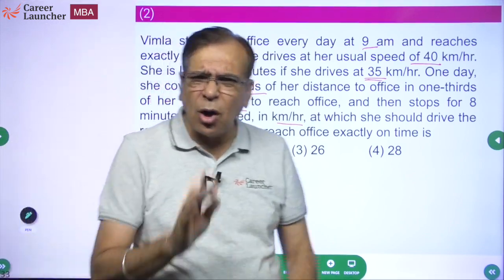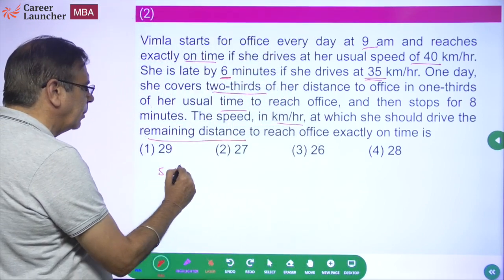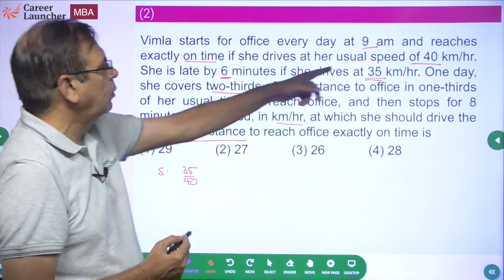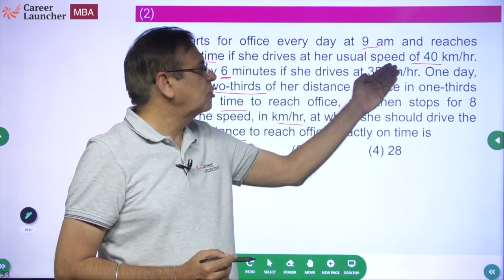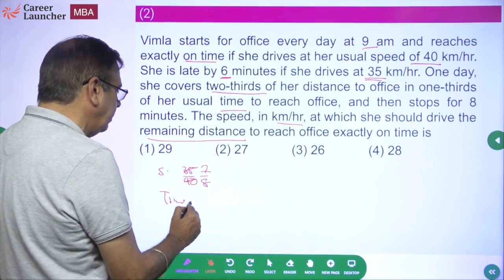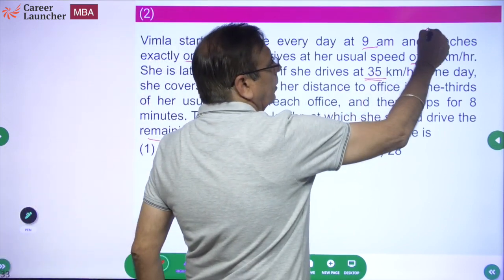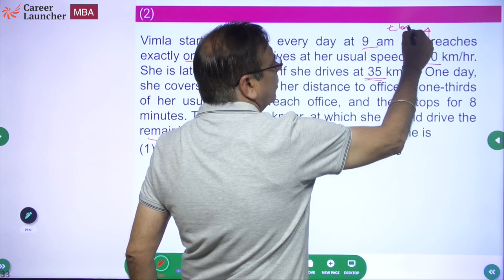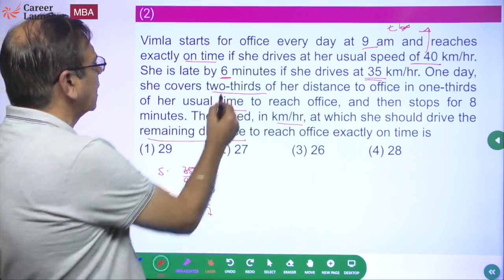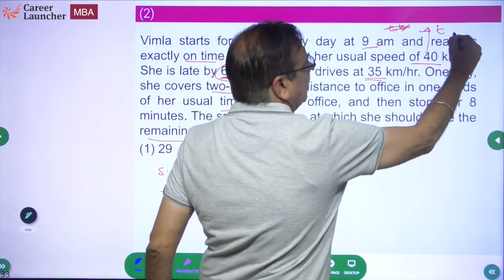Let's first find out how much time she takes. The speed was earlier 40 kilometers per hour, now it has become 35. So the ratio of speed is 35 by 40 or 7 by 8. That means time taken should become 8 by 7 times. So if the original time was t at the speed of 40 kilometers per hour, this data is given in minutes, so I'll say she was taking t minutes.